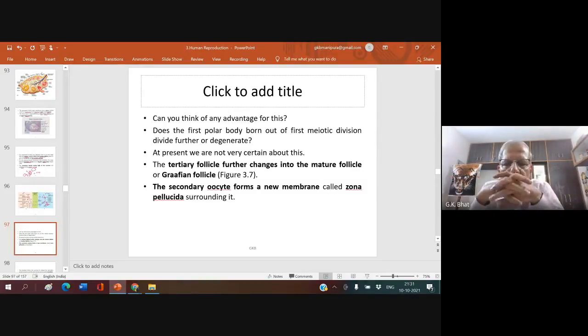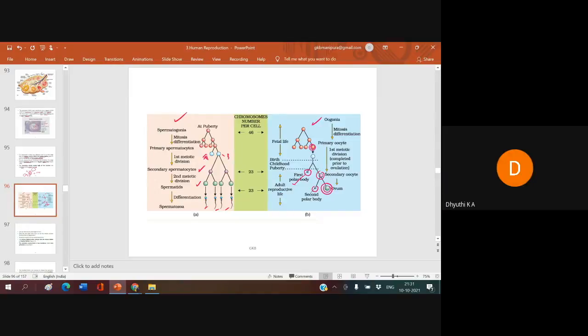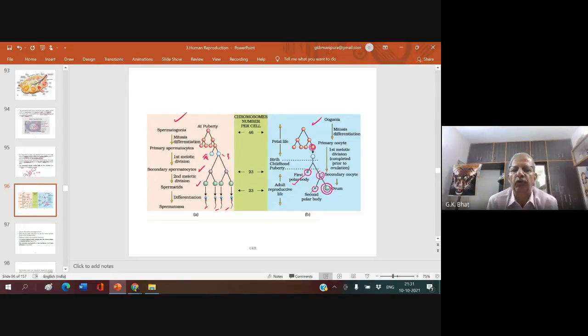Now you tell me, what is the advantage? Why, during oogenesis, is only one ovum produced? What is the advantage of that? Jyoti? Why is only one ovum produced at the end of oogenesis? Any answer?